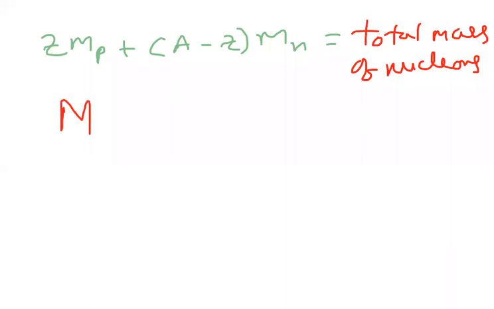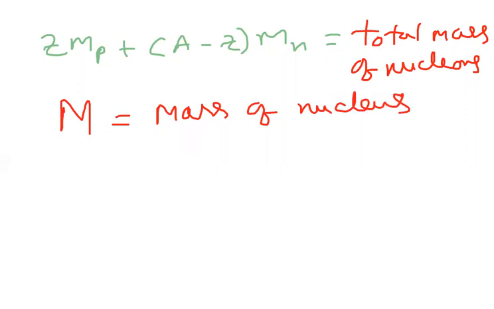Let us take capital M. Capital M is the mass of nucleus. The direct measure of nucleus mass is capital M. Adding protons mass and neutrons mass, we got the total mass of nucleons in the nucleus, and the direct measurement of nucleus mass is capital M. If you observe, this is a nucleus.